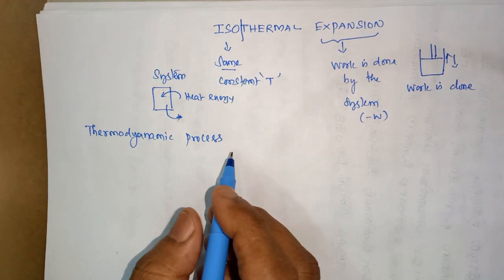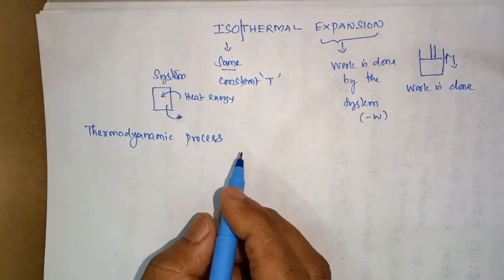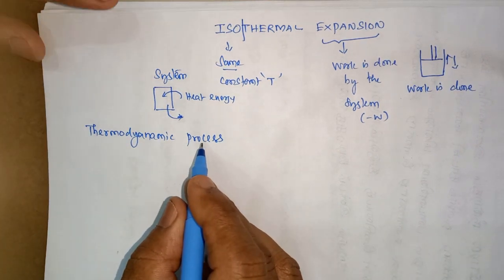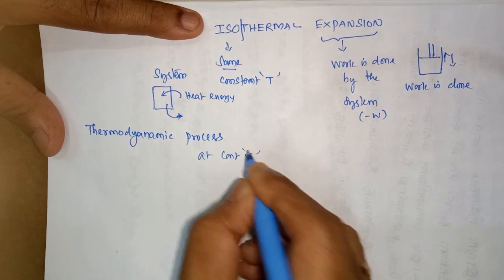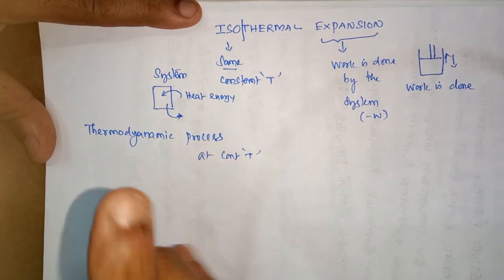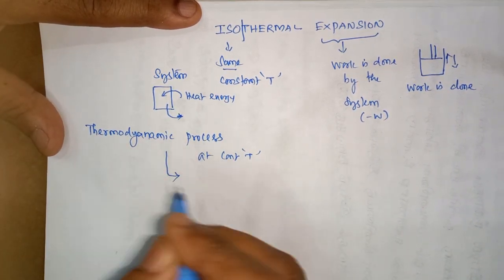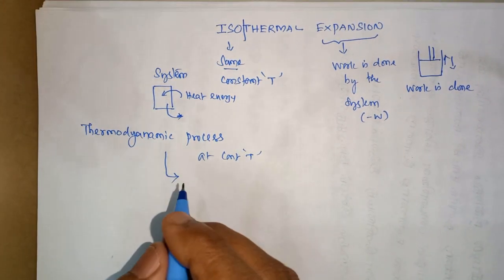What is a thermodynamic process? A process means we are doing some changes, that is called an operation. So it is an operation carried out at constant temperature. During this process, a system changes its state from initial to final, from one state to another state.